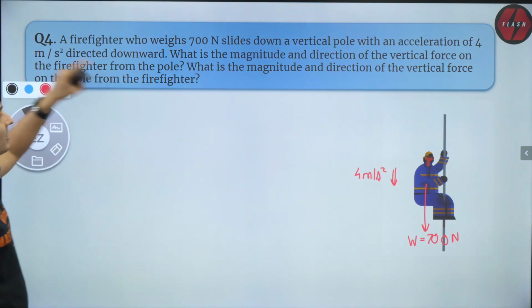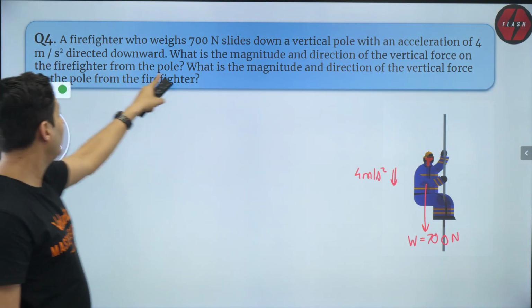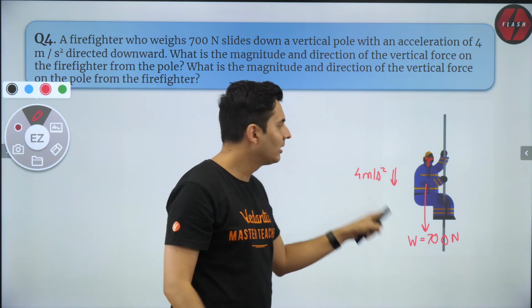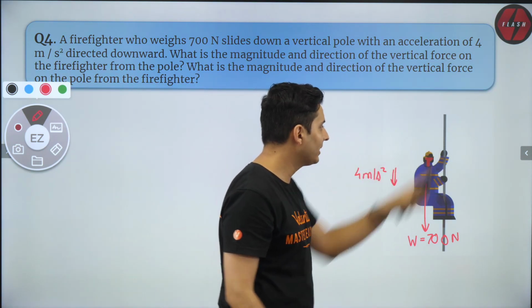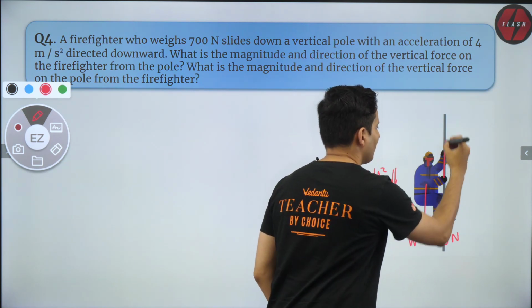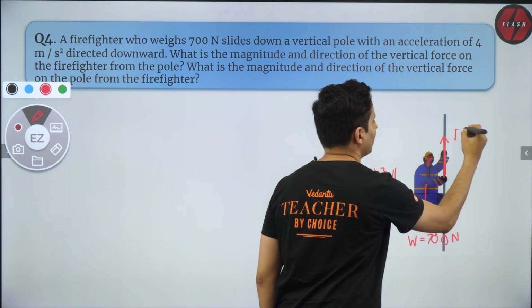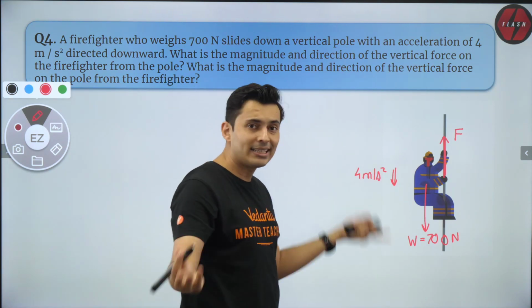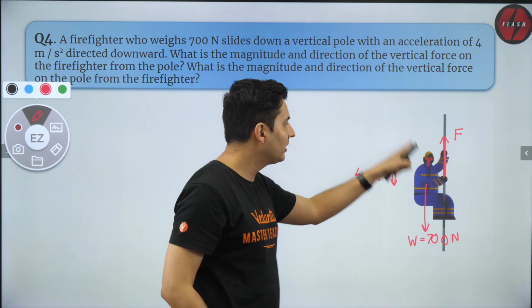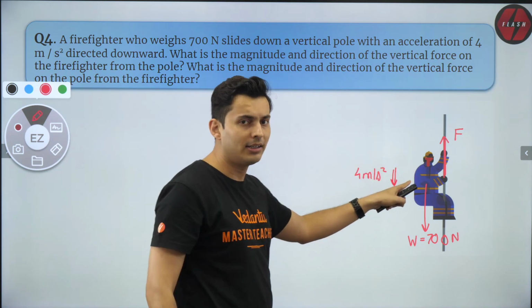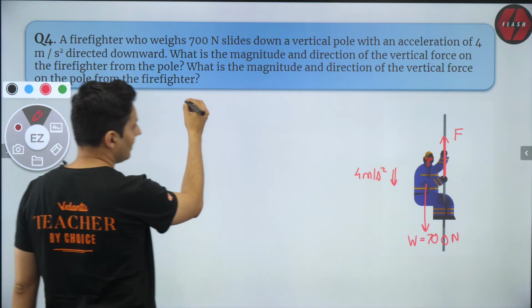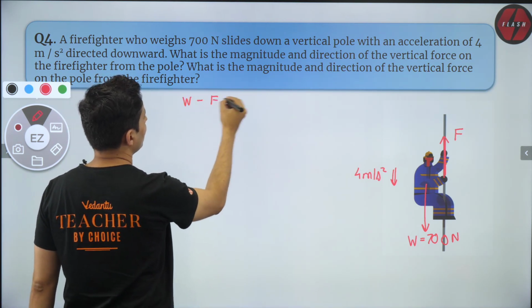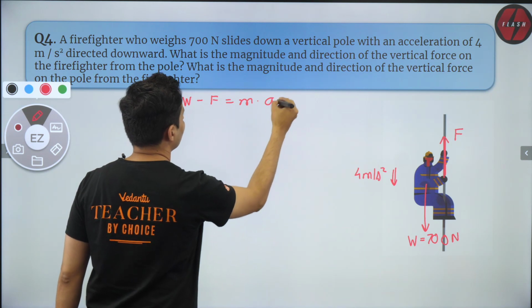What is the force and direction on the firefighter from the pole? Obviously, since this is less than 10, the force on the firefighter by the pole on his hands must be upwards. So that is the force acting on him. That's it. Our job is done. We have drawn the free body diagram of the firefighter. So let's write down Newton's law equation. That will be weight minus force equals mass into acceleration.